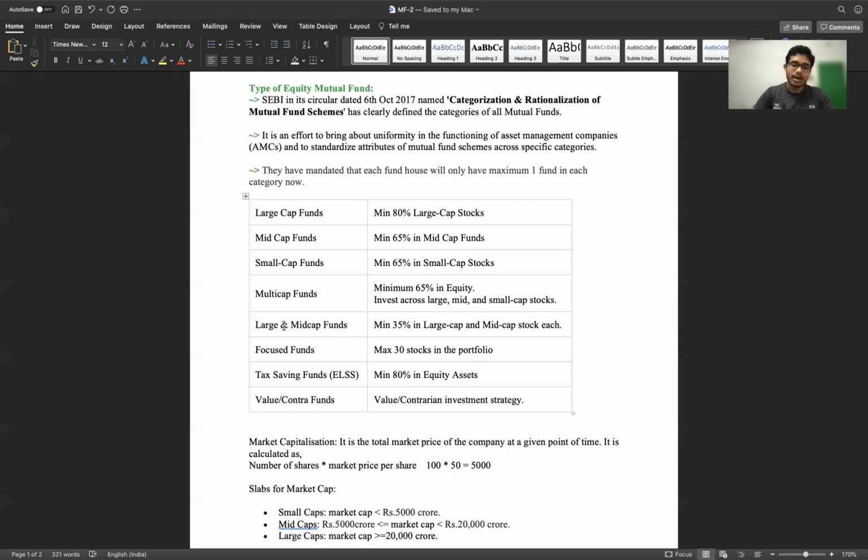So let's say there are 100 shares of that company and the market price is 50. So the total market capitalization of that company will be 5,000. I've taken a small number to make this calculation easy, but these should be in crores.